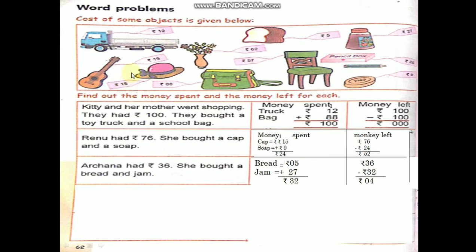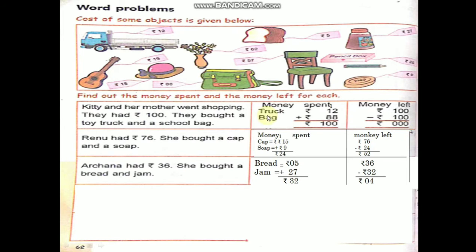Toy truck, see, children. Where is the toy truck? Here is the toy truck. How much, children? Rupees 12. And what else they bought, children? They bought a school bag. School bag how much, children? 88 rupees. Only toy truck and school bag they bought. How much total money did they have? 100 rupees. So what you have to find out? How much money was spent for the toy truck and bag, and they had only 100 rupees, how much money is left with them? We have to find out.